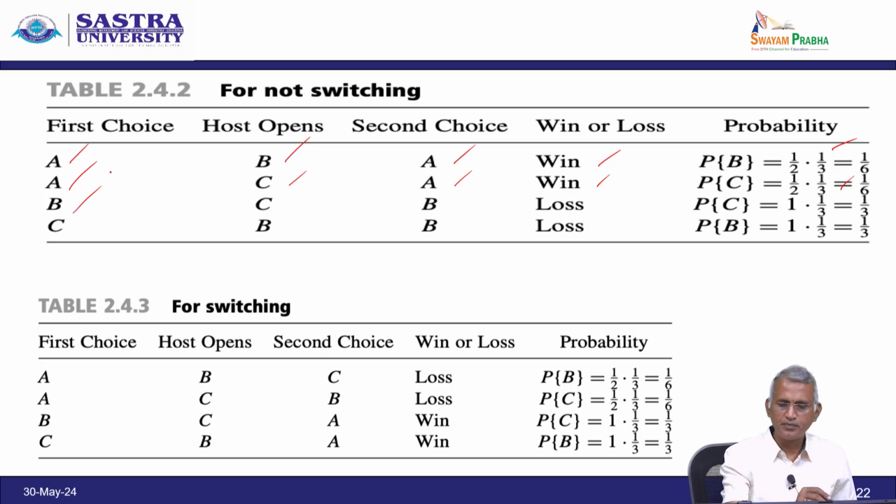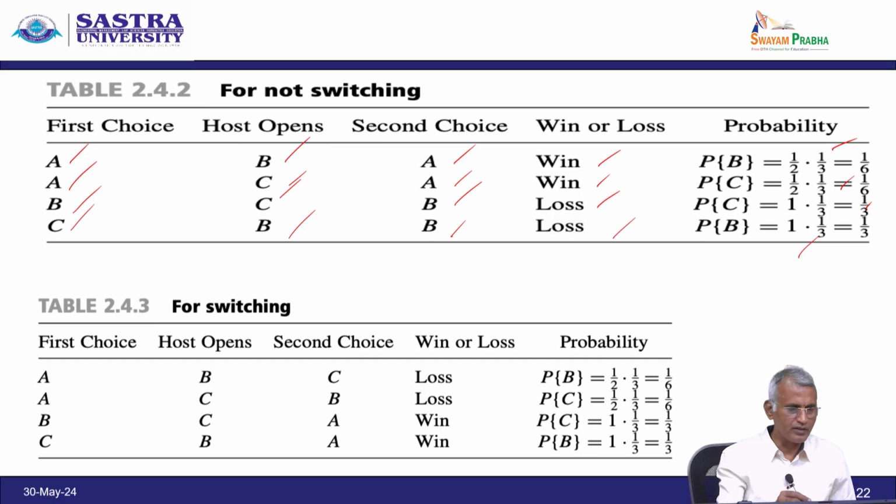And first choice is B and host opens C and second choice is B and it is a loss, and probability of C equals 1 into 1 by 3 equal to 1 by 3. And first choice is C and host is B and second choice is C, a loss, we have probability of B equal to 1 into 1 by 3 equal to 1 by 3. So, this way we can do it for not switching.